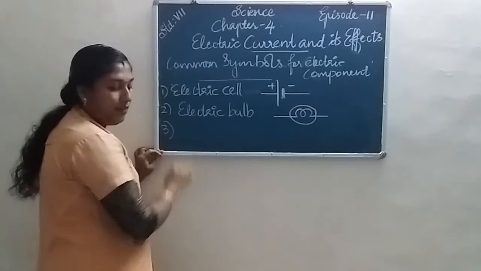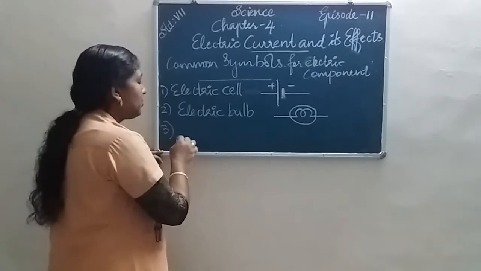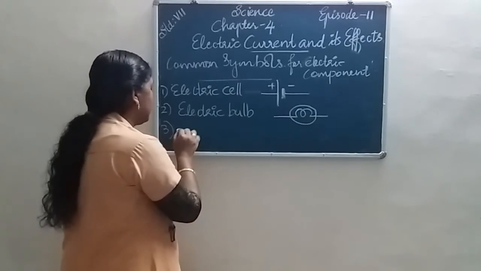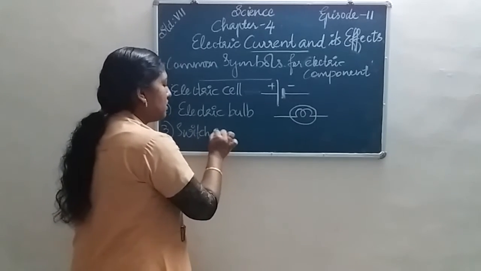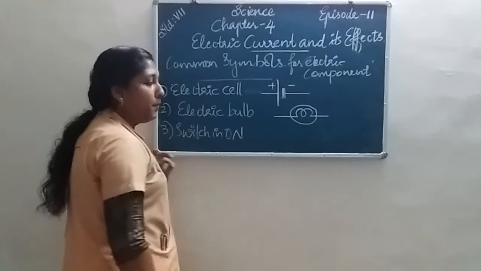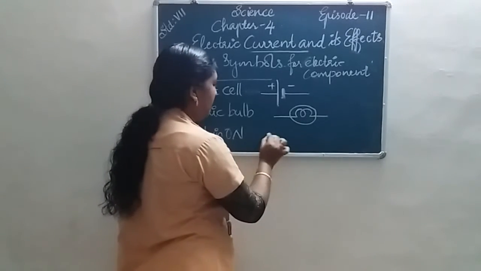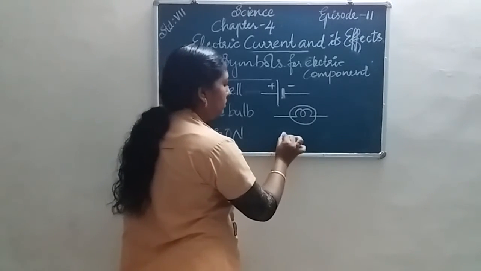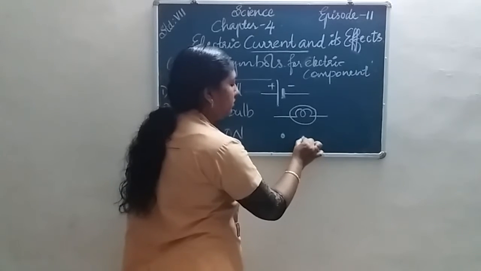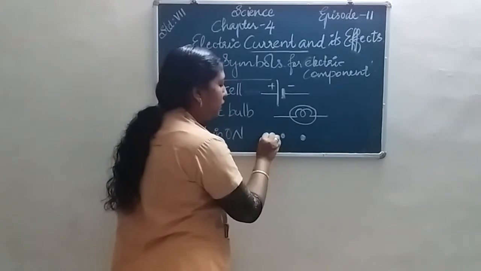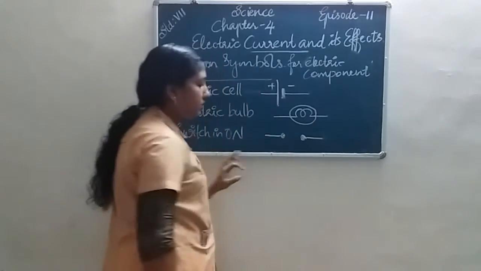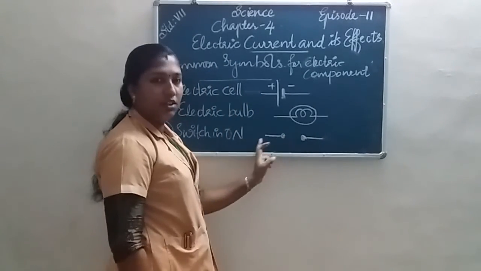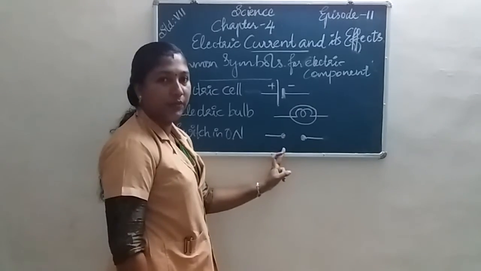Then the third symbol is the switch in on position. Here two dots are needed. These are the two terminals of the switch.